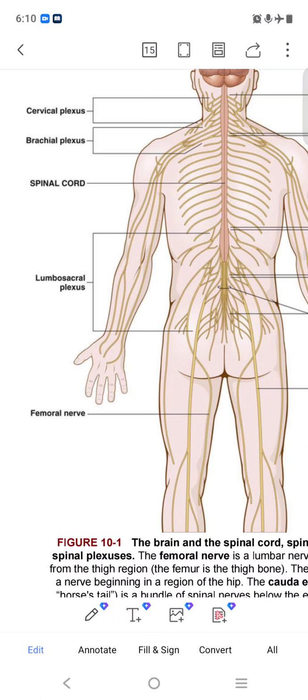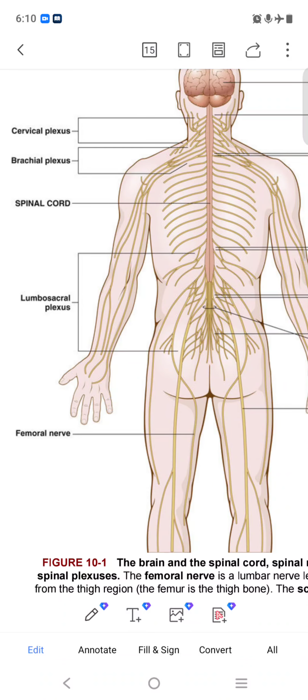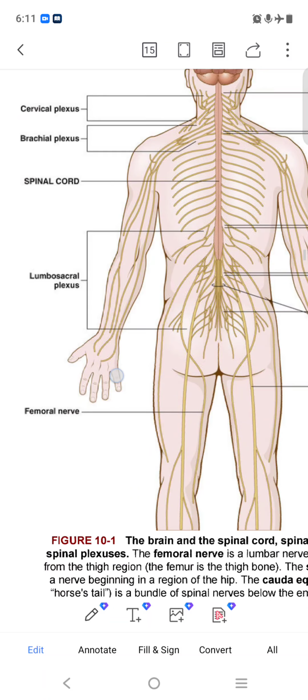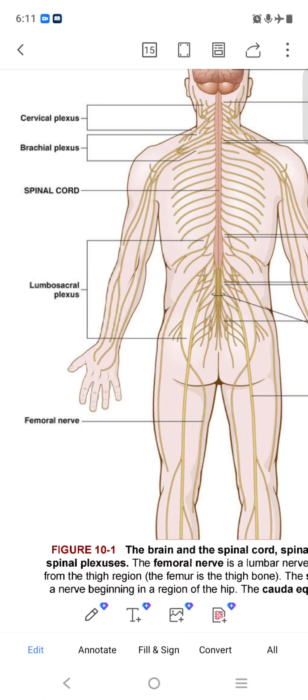It is 4. The cervical plexus is at the top left-hand side. You can see that portion, it is the cervical plexus. Then the brachial plexus comes in our shoulder area. We know that the spinal cord is at the back side of our body, the collection of nervous tissue, and the spinal column is the collection of our bones.